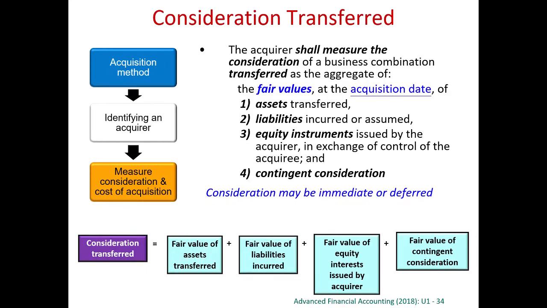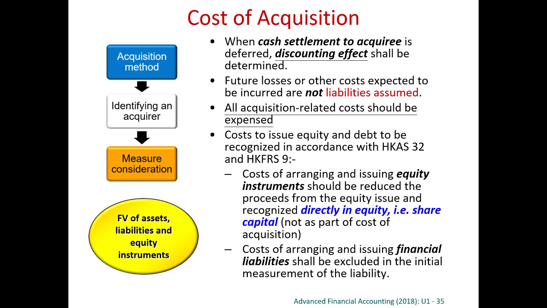Another reason is fair value should take into account the probability as well. So if it's very remote and very unlikely that you can get profit for the coming 5 years, the probability and also the fair value of the contingent consideration can approach zero. So the fair value of contingent consideration is dependent on the present value as well as the probability. Also, when we measure the consideration, any future loss, any future cost should not be considered, right? Because this is something in future. We take into account the liability only at the day of acquisition.